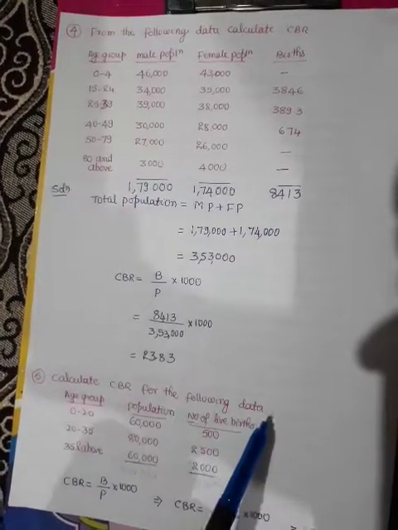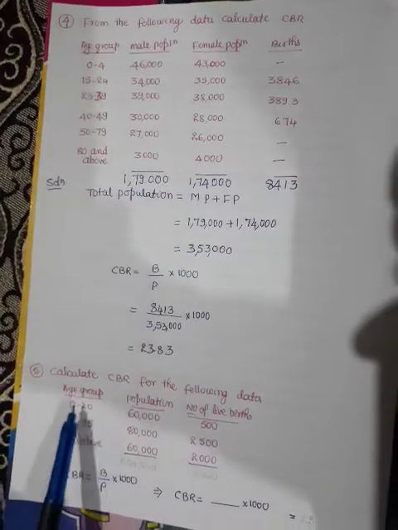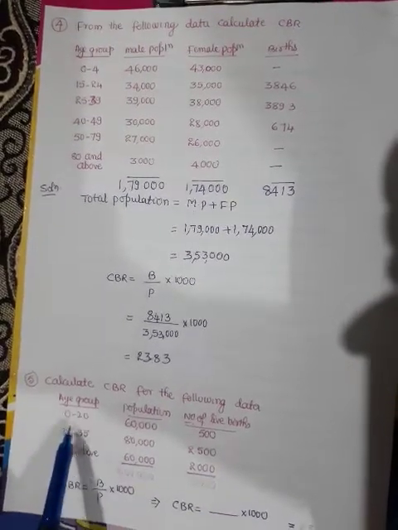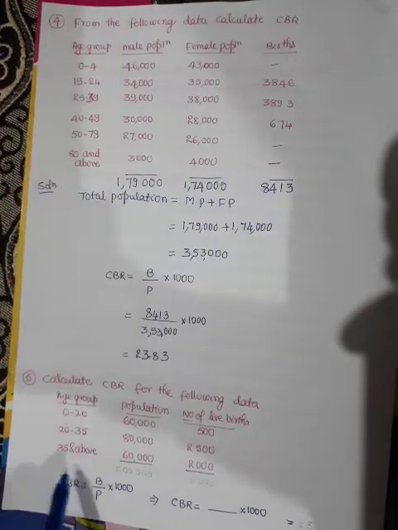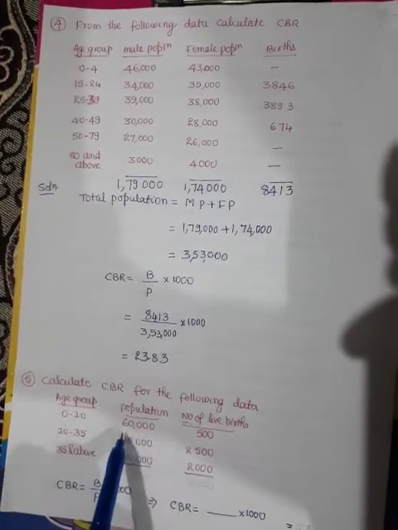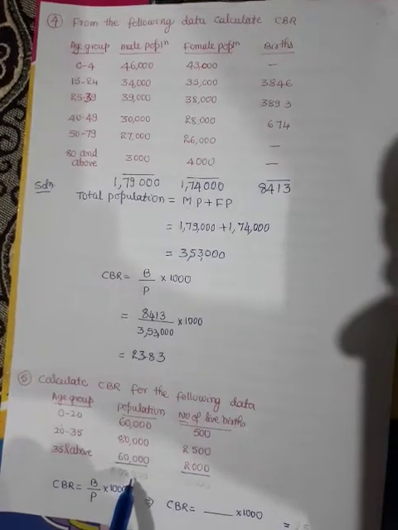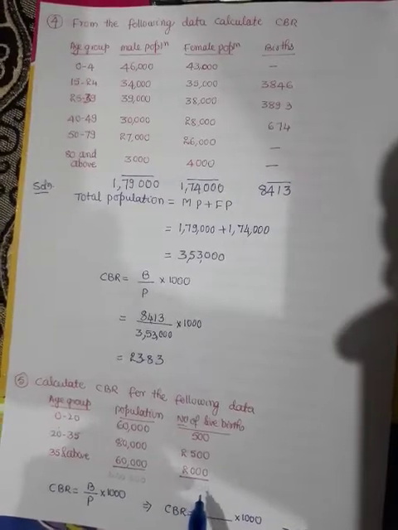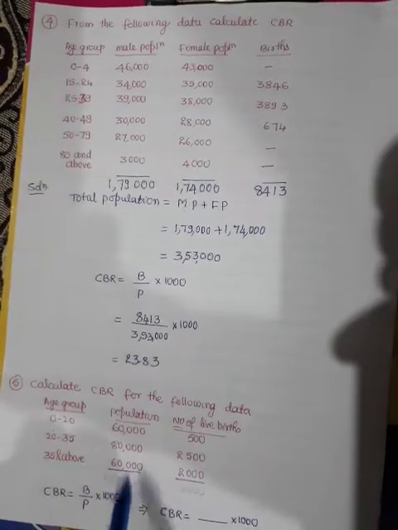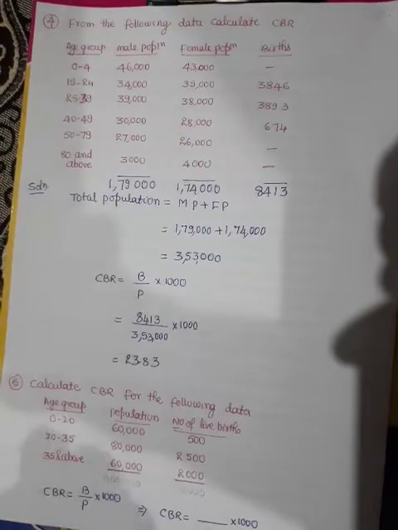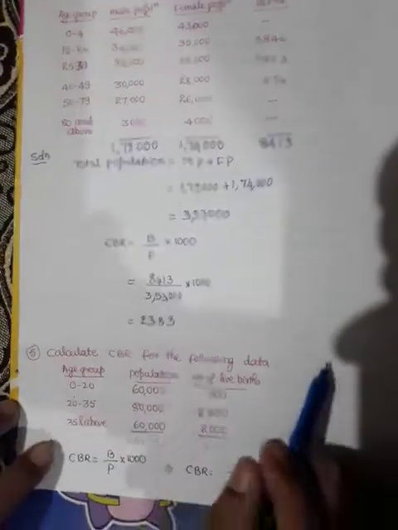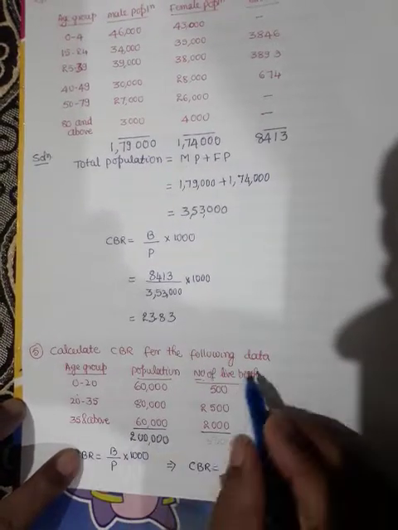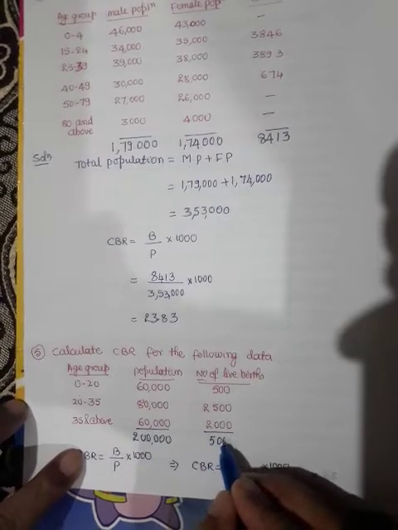Now let me go to the fifth problem. Calculate CBR for the following data. Three columns are given: age group, population, number of live births. Age group 0 to 20, 20 to 35, 35 and above. Population 6,000, 80,000, 60,000. Number of live births 500, 2,500, 2,000. So we have to add the population second column and third column to get total population and total live births.